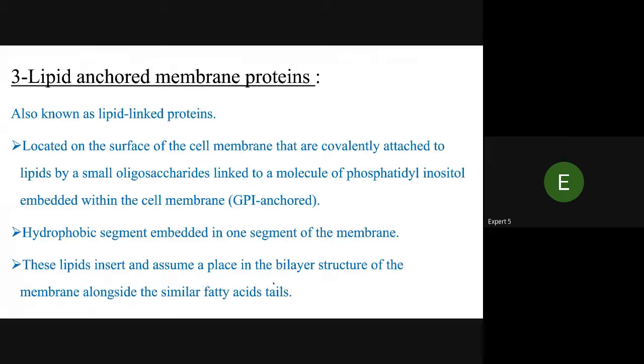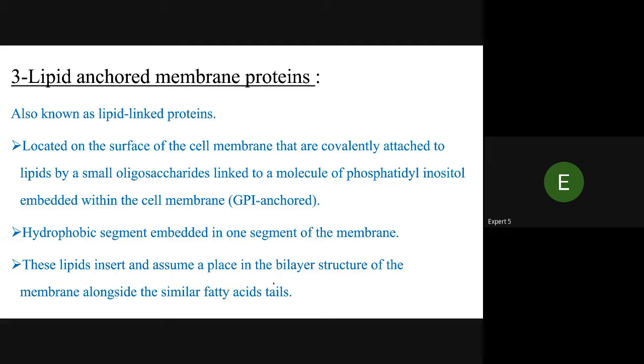Lipid anchored membrane proteins, also known as lipid linked proteins, are located on the surface of the cell membrane and are covalently attached to lipids by small oligosaccharides linked to a molecule of phosphatidyl inositol embedded within the cell membrane, the GPI anchor. A hydrophobic segment is embedded in one leaflet of the membrane.